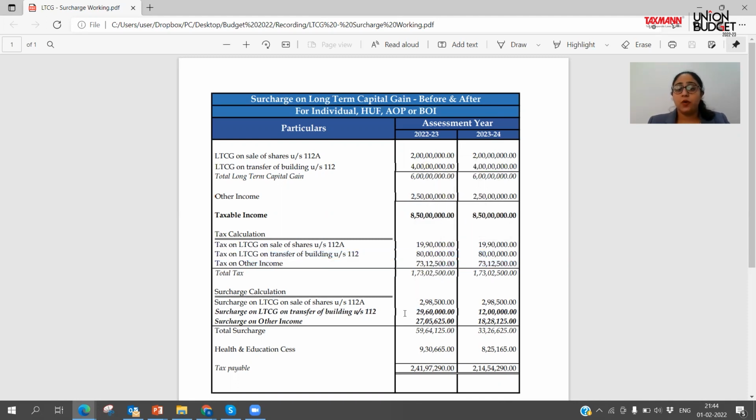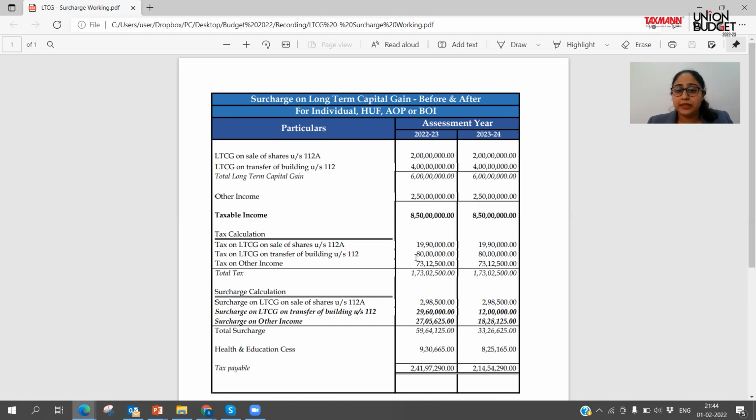Now the surcharge. Until last year, or assessment year 22-23, you were calculating surcharge on this income capped at 15%, because the total income is obviously 8.5 crore. But since the long-term capital gain under section 112A was capped for a surcharge of 15%, whatever tax comes here, you are adding a surcharge of 15% only here.